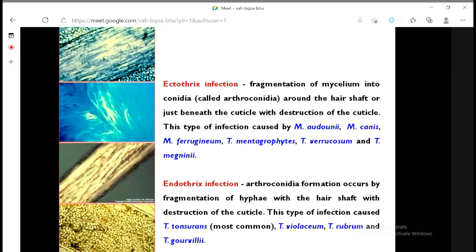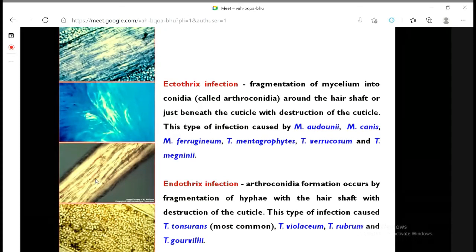Here, this picture. This is the hair shaft actually. The hair shaft means the keratin layer inside. Can you see the granules outside? So this is the fungal infection, meaning the infection appeared on the external surface of the hair. This is the ectothrix. It means the fragmentation of mycelium or the conidiation is around the hair shaft. It does not invade the hair. That is the ectothrix.